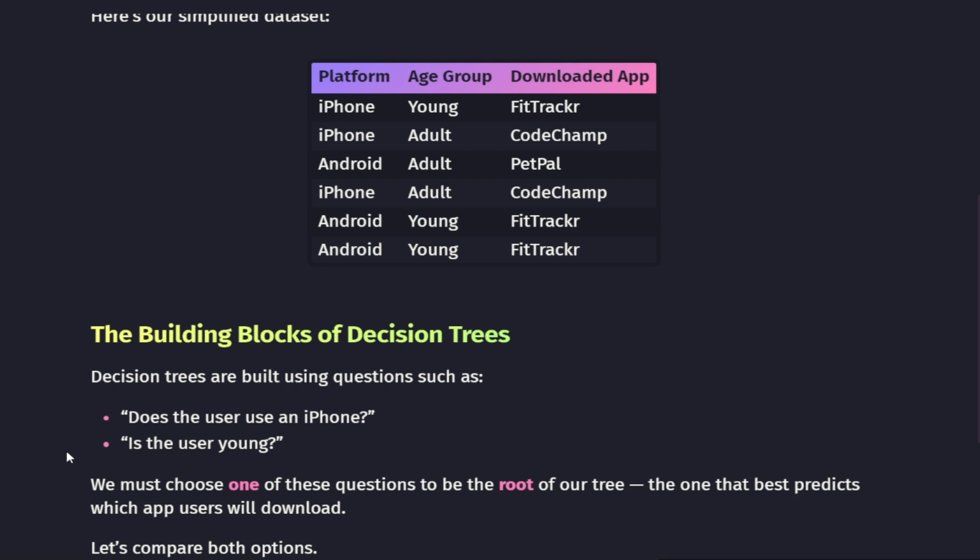Here's our simplified data set for this example. The building blocks of our decision tree are questions like: does the user use iPhone? Is the user young? We must choose one of these questions as the root, the question that best predicts which app users will download. And that's exactly what we will explore next, comparing two questions to see which feature gives us the best first split in our tree. This is where we really start turning data into smart automatic recommendations.